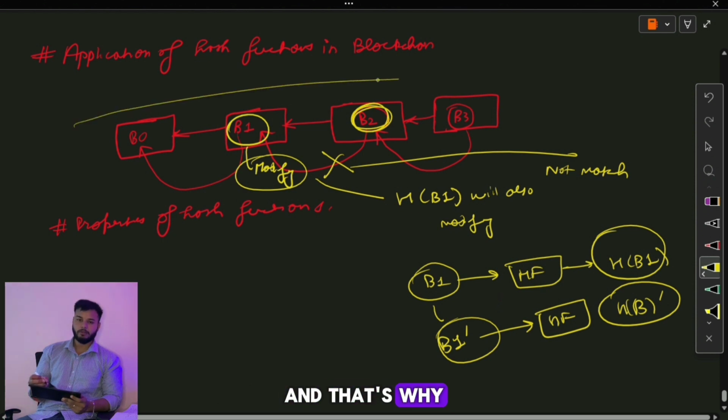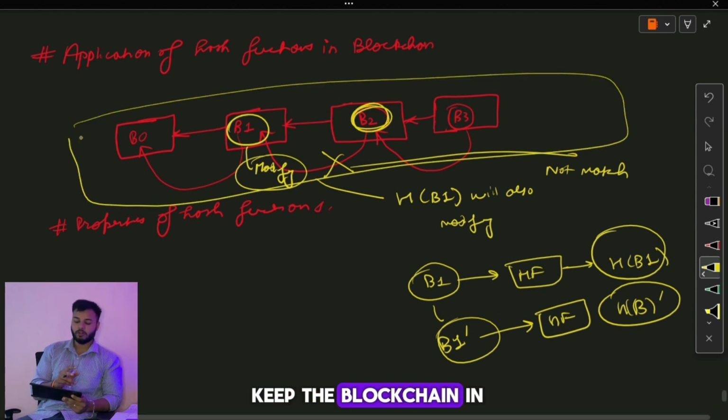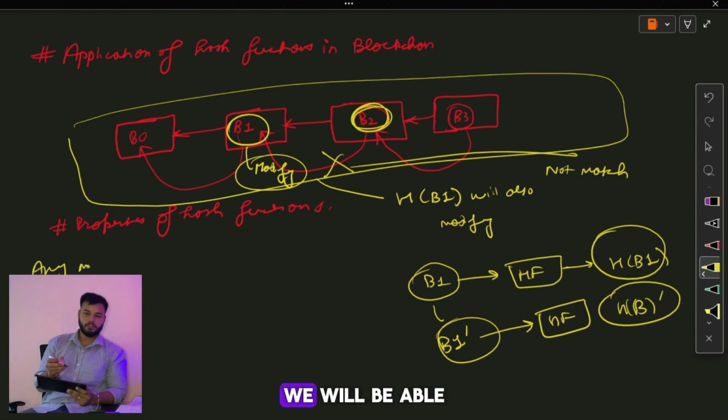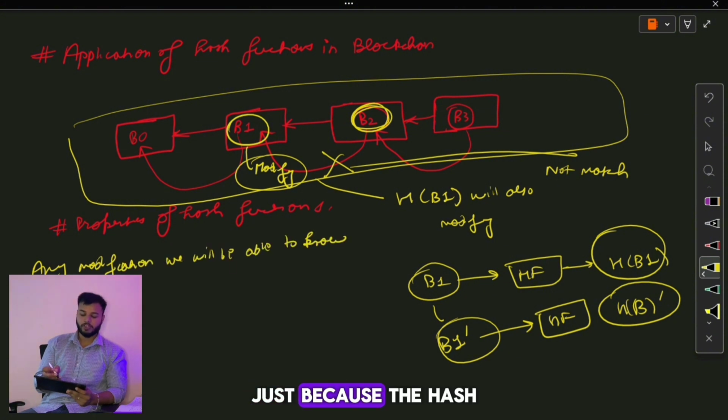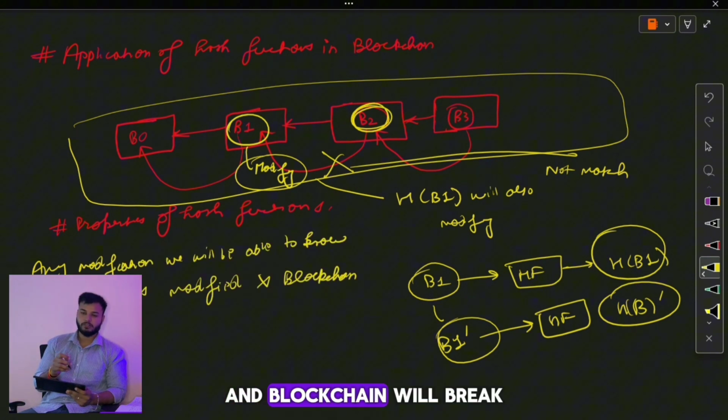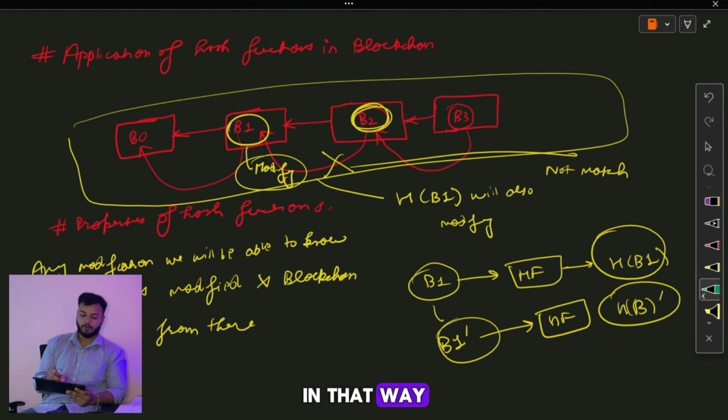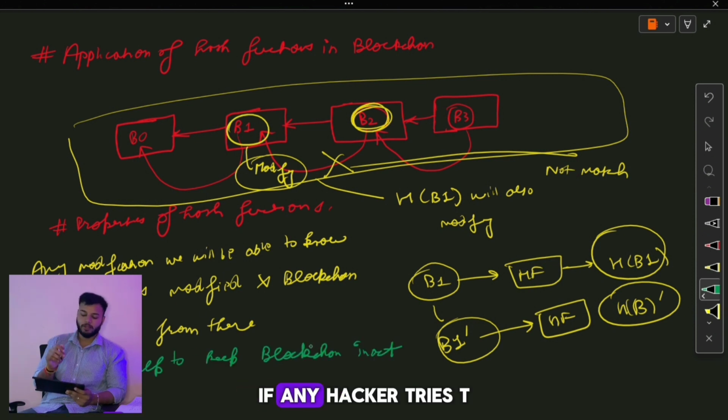That's why the hash function helps us keep the blockchain intact. Any modification in the blockchain, we will be able to know because the hash value is modified, and the blockchain will break from that point. If any hacker tries to attack the blockchain and modify any block, then the hash in the next block will not match the hash of the previous block, and we will know that some hacker is trying to hack the blockchain. In this way, the hash function helps keep the blockchain intact.